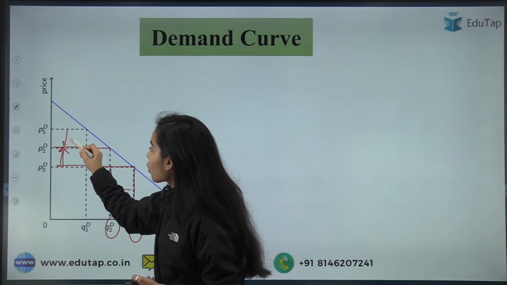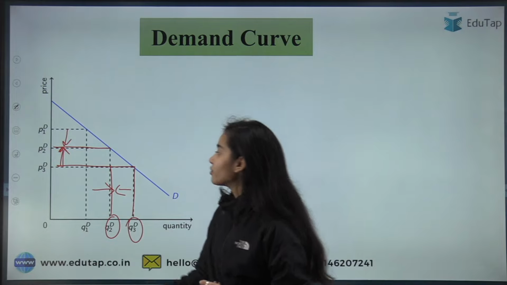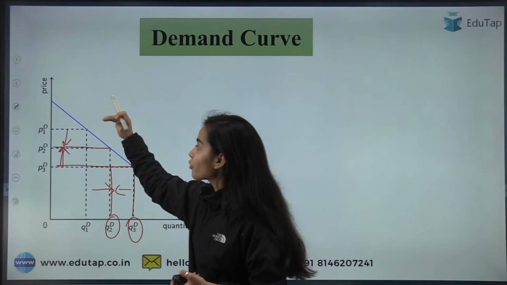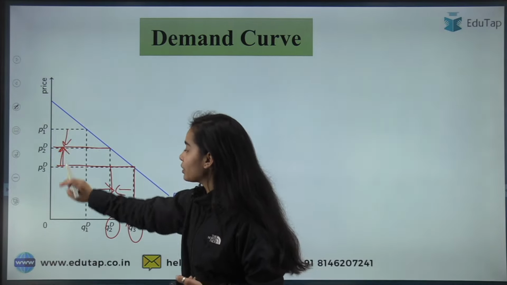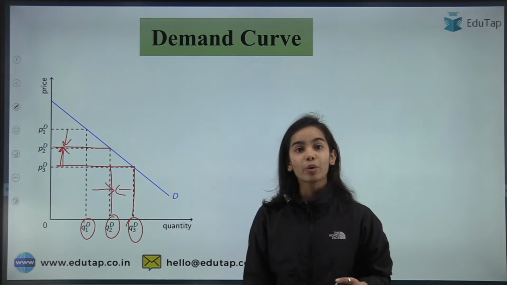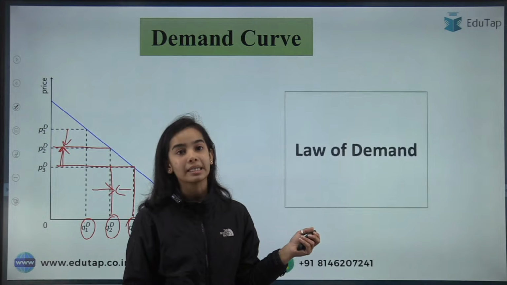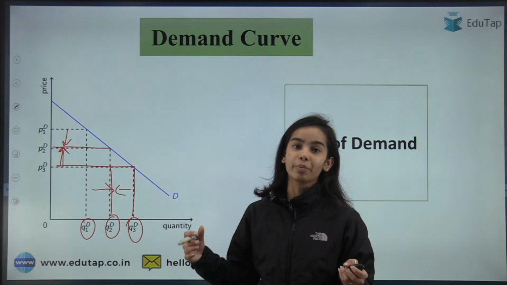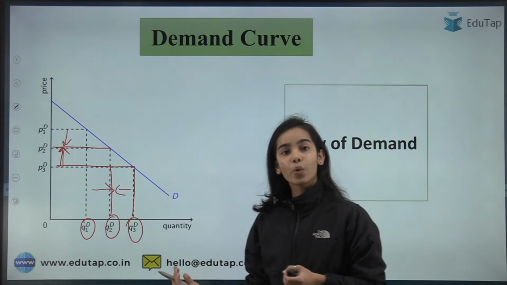Similarly, if the price has fallen, what will happen to the demand? The demand will rise. So if price falls from P2 to P1, the quantity demanded will rise from Q1 to Q2. Okay, that is what the law of demand tells us, that there is an inverse relationship between the price and the quantity.